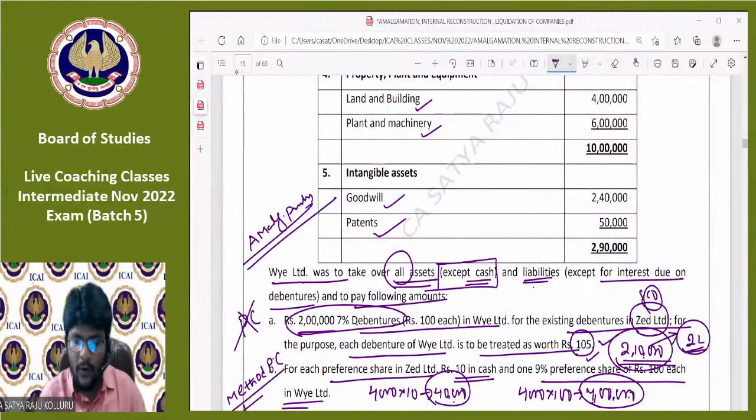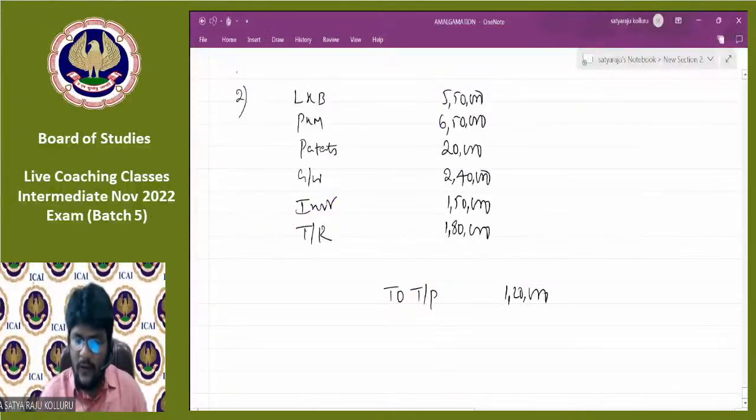At the time of reading the problem under point A itself, I clearly established that fact, right? For 2 lakhs face value of 7% debentures in purchasing company for the existing debentures in selling company, each debenture of the purchasing company is to be treated as worth 105. That means we are ready to take over the debentures of the selling company at 2,10,000. That's why you need to write